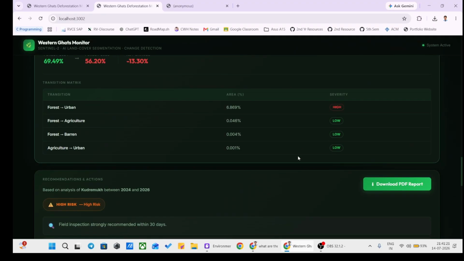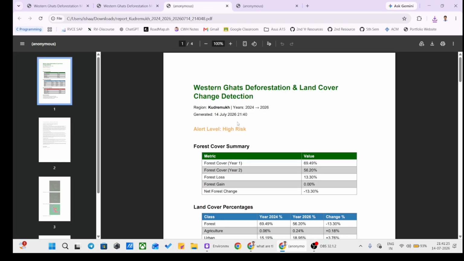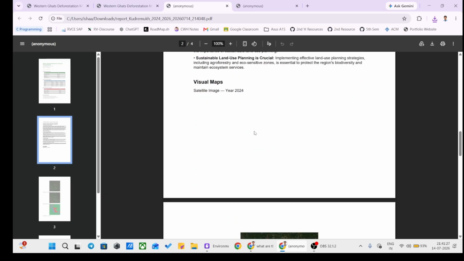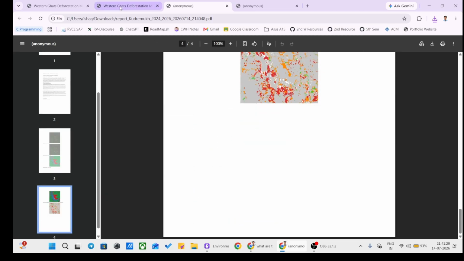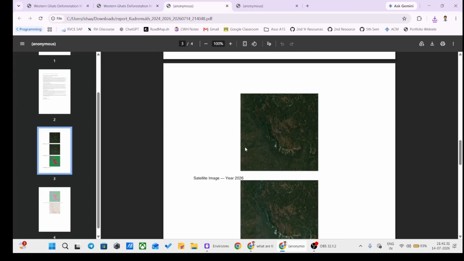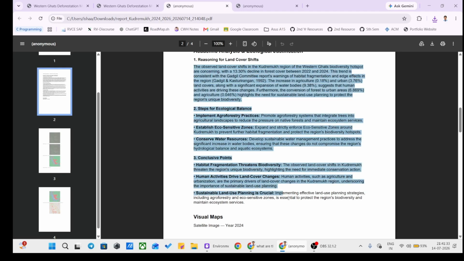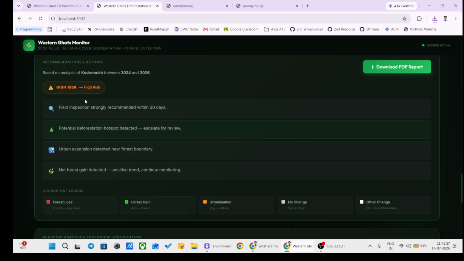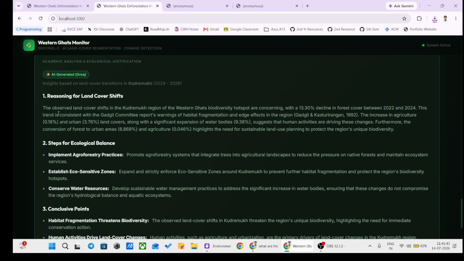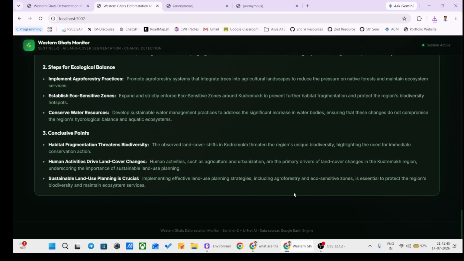These graphs remain as explained earlier. Now I'm downloading the PDF report again. This is the PDF report for Kudremukh, which can be forwarded to the relevant government bodies. These are AI generated insights about how to solve it, and the reasoning as to why this has happened. It's high risk, so field inspection is strongly recommended, along with urban expansion. The AI generated insights have been mentioned here as well.